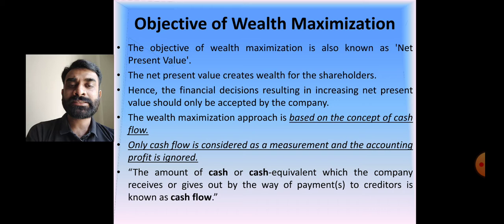Next, that is the objective of wealth maximization. Now understand this. We have already understood the concept of wealth, which should be something that can be owned, it is scarce, it can be transferable, and it is used for a longer period of time. That is called wealth.